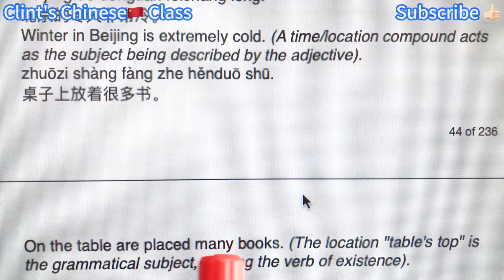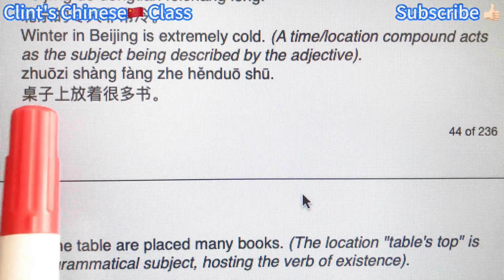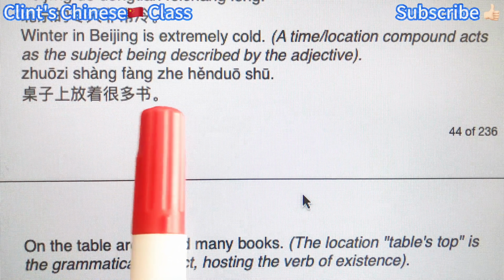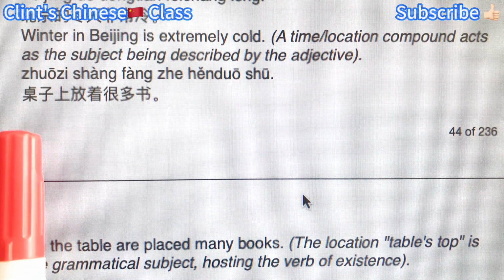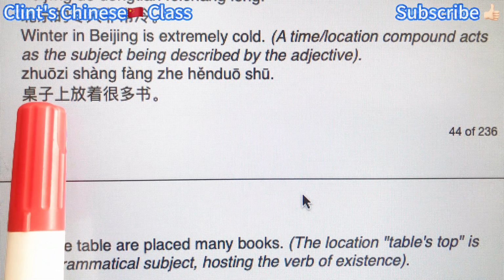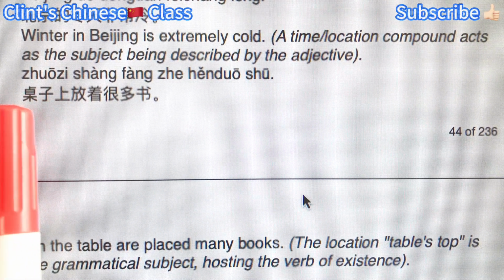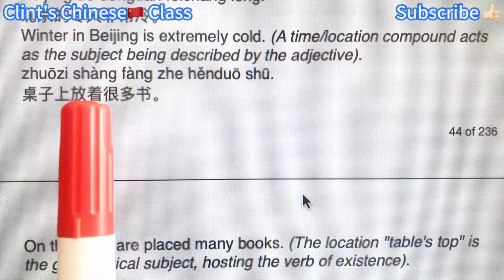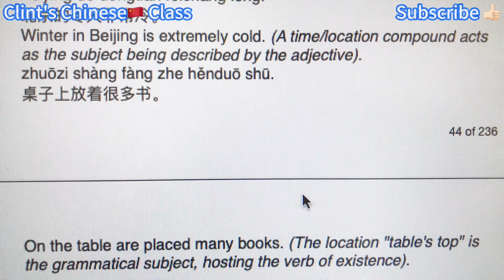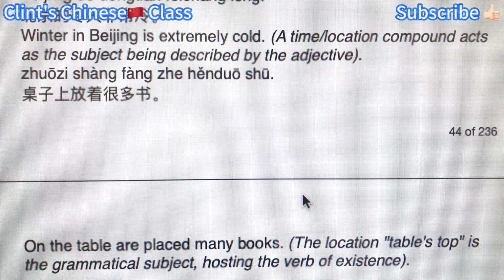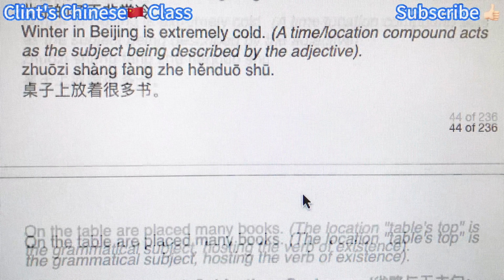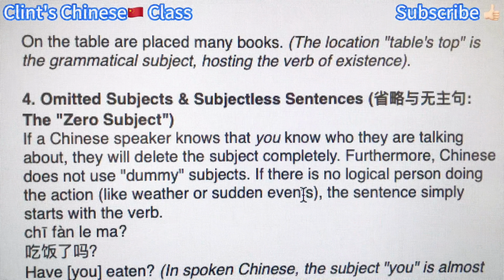On the table are placed many books. 桌子上放着很多书. This is called an existence sentence. So 桌子 table, 上 top, table top, and then placed many books. So here the noun phrase 桌子上, table top, is acting as the subject.